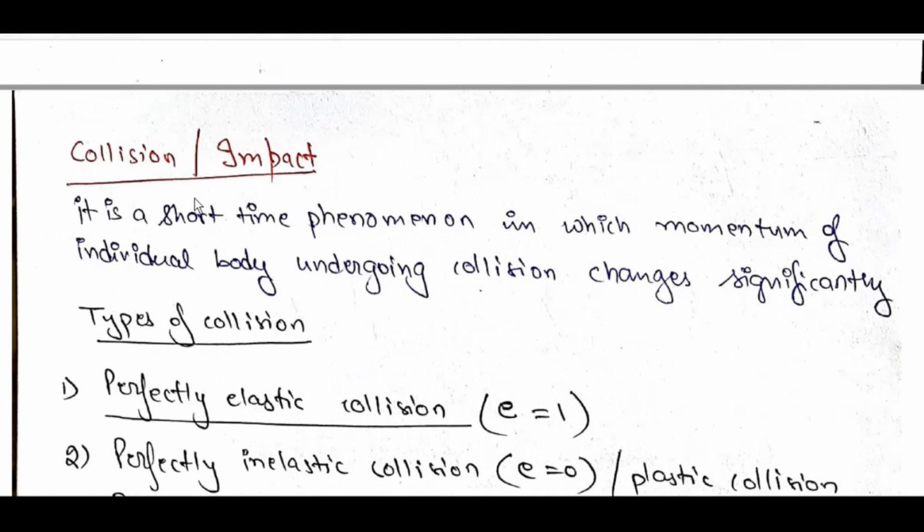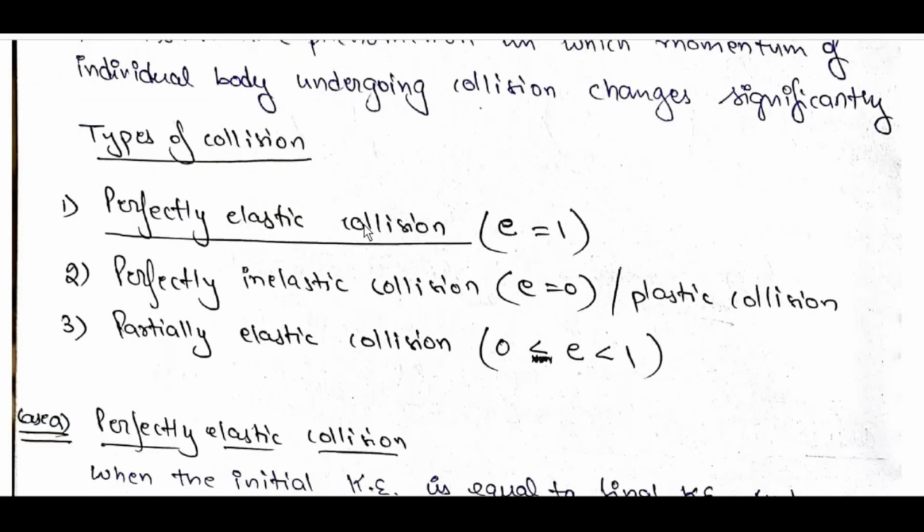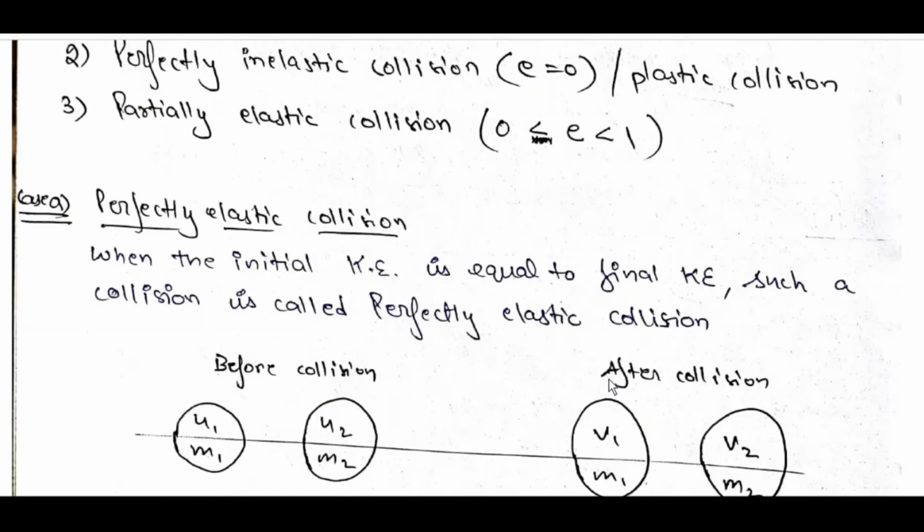Collision or impact is a short-time phenomenon in which the momentum of the individual bodies undergoing collision changes significantly. Types of collision: perfectly elastic collision, e is equal to 1; perfectly inelastic (plastic) collision, e is equal to 0; partially elastic collision, 0 less than e less than 1.